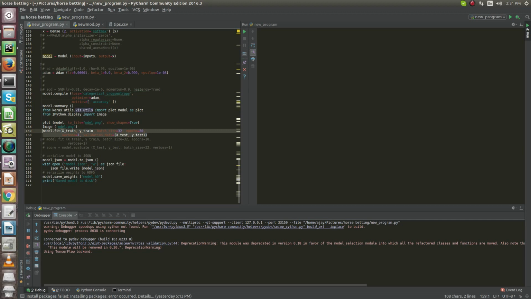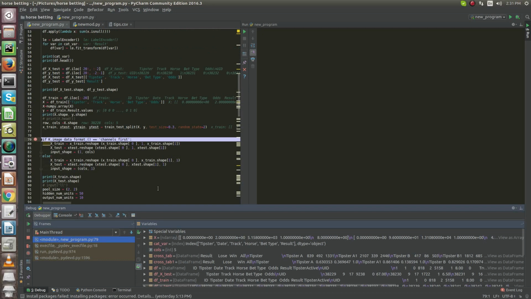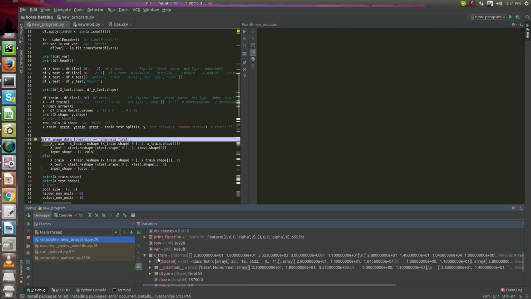And here the model goes through the training and validation process. Once the model has been trained and validated, I save this model so that I can use it in some real-time application, in the form of model.json. Okay, my debugging is almost done, and I'll show you how it looks after the data is processed.